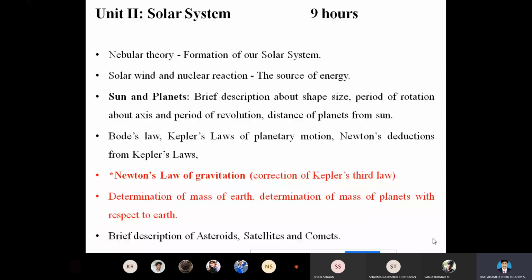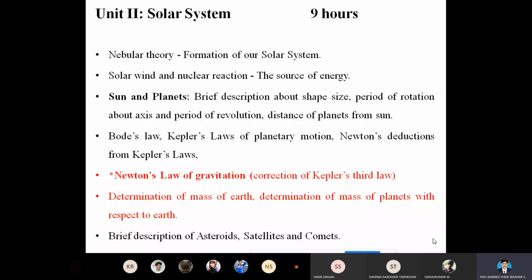The first region is the first four planets. The second region is the remaining four planets. And the third region is the planets behind the solar system, which are called the dwarf planets.